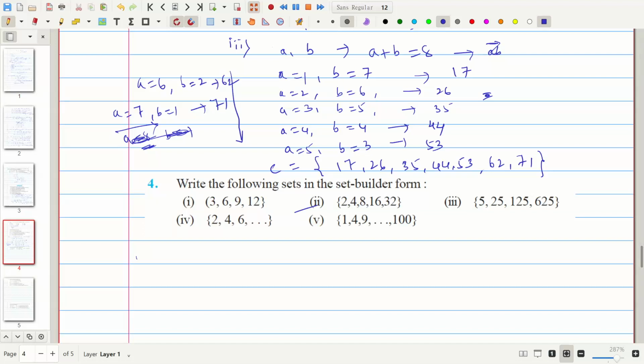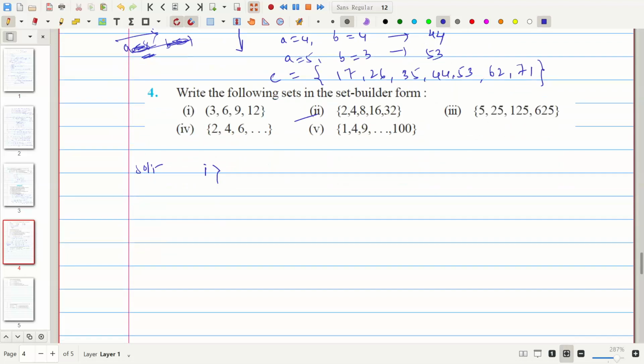Now solving the fourth exercise problem. We need to express these in the set builder form. All these problems are given in the roster form, and we need to express them in set builder form. So the first problem given is 3, 6, 9, 12. If we read this clearly, we will understand: 3 ones are 3, 3 twos are 6, 3 threes are 9, 3 fours are 12.